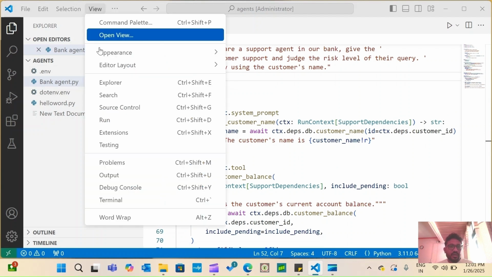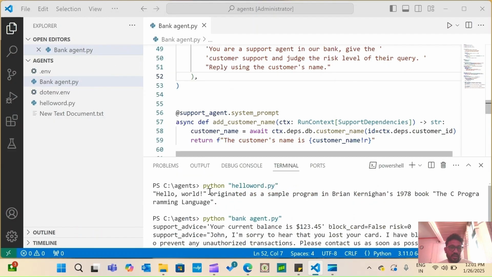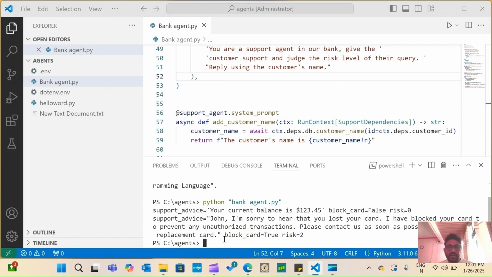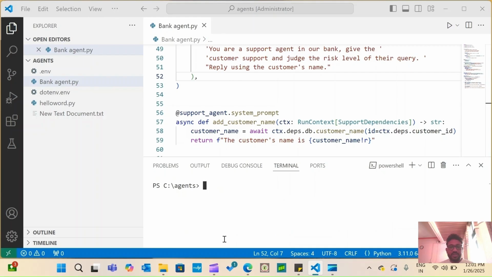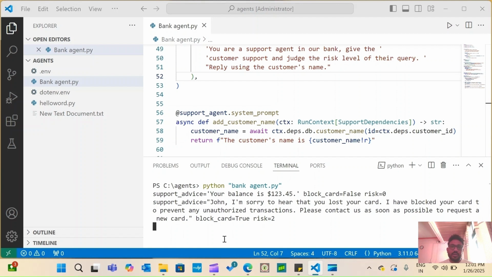So let's run this. Let's go to the terminal and let's understand. I'm just giving the CLS. What we need to do is run this program. So I just go there, Python, and I can run bank agent.py. The agent will connect to the Google Gemini framework, and it will understand what the user prompt is.